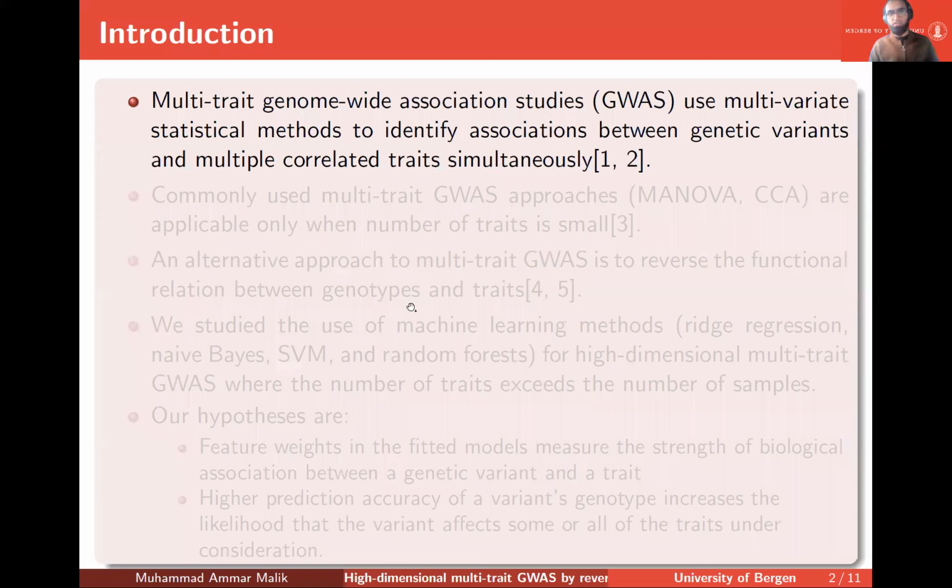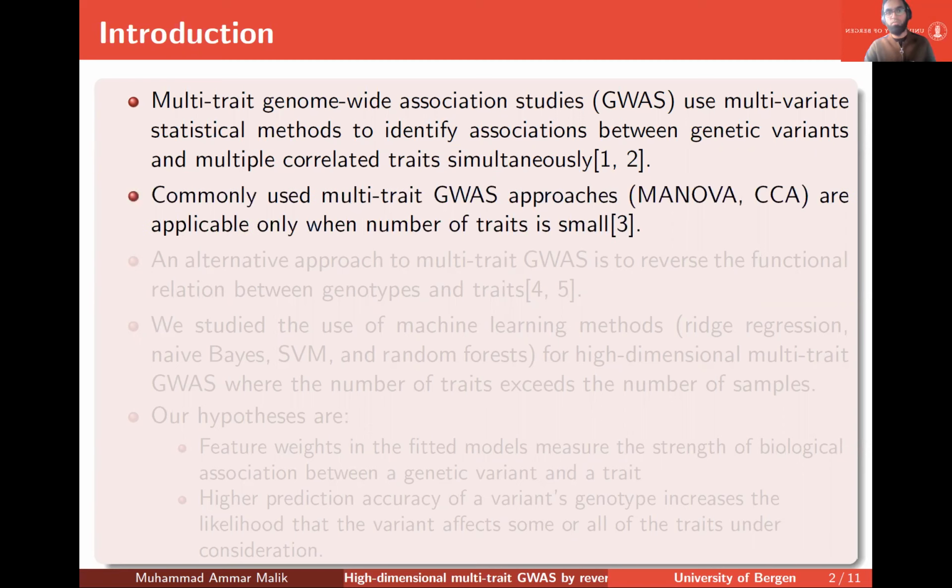Multi-trait genome-wide association studies use multivariate statistical methods to identify associations between genetic variants and multiple correlated traits simultaneously. When multiple correlated traits are studied simultaneously, joint multi-trait approaches can be more advantageous than studying the traits individually because of increased power from cross-trait variants and reduced multiple testing burden by performing a single test for association.